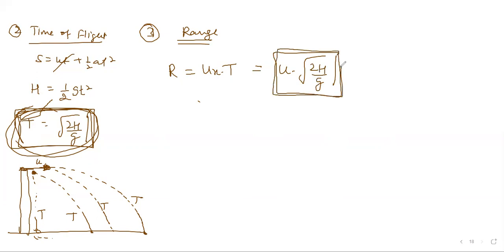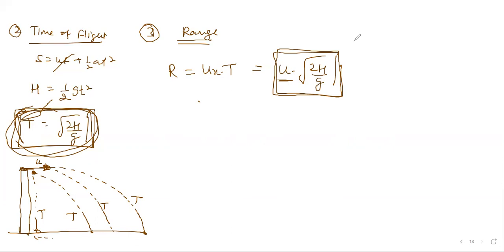Correct. And here don't talk about maximum, because the range is always maximum only, because all things are constant here. So if you want to increase the range, there's only one option: just increase your velocity. There are no angle ideas, you don't need to worry. Okay, range we have calculated.